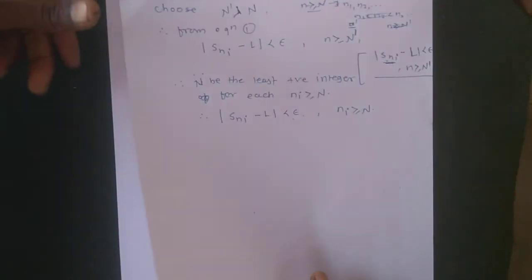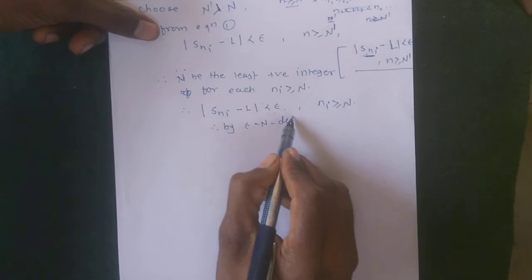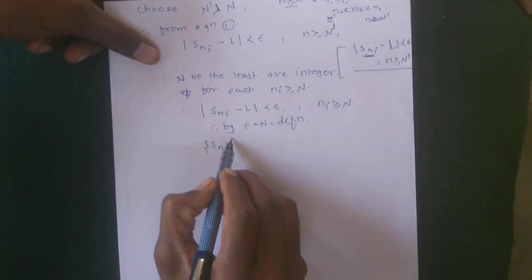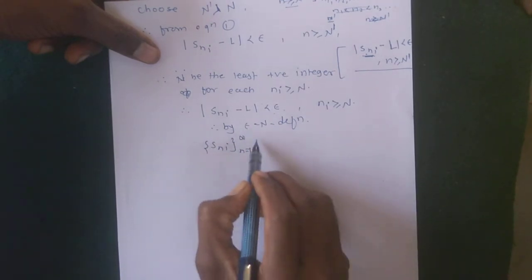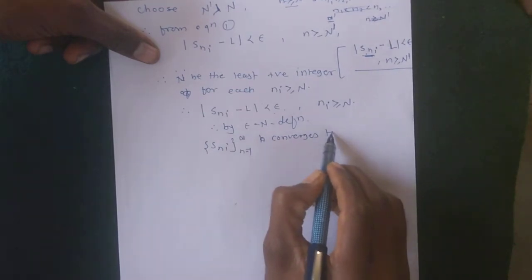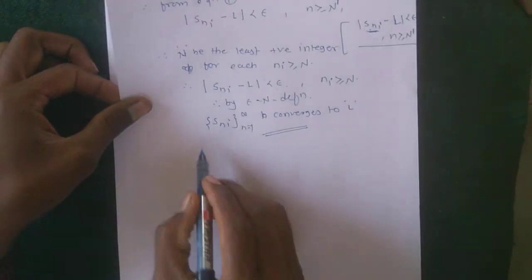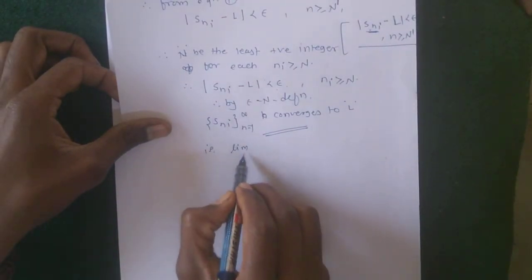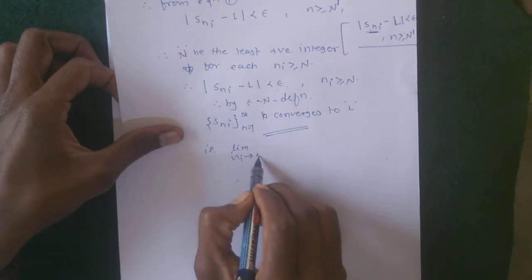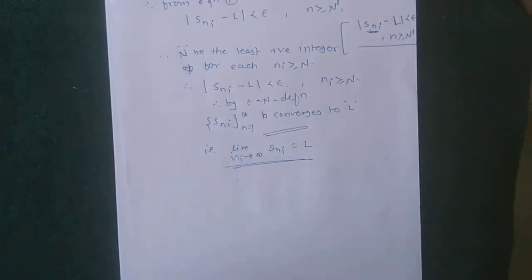Therefore, by the epsilon-n definition, the sequence S_ni, where n runs from 1 to infinity, converges to L. Okay, so this is our proof, that is, the limit as ni tends to infinity of S_ni is equal to L.